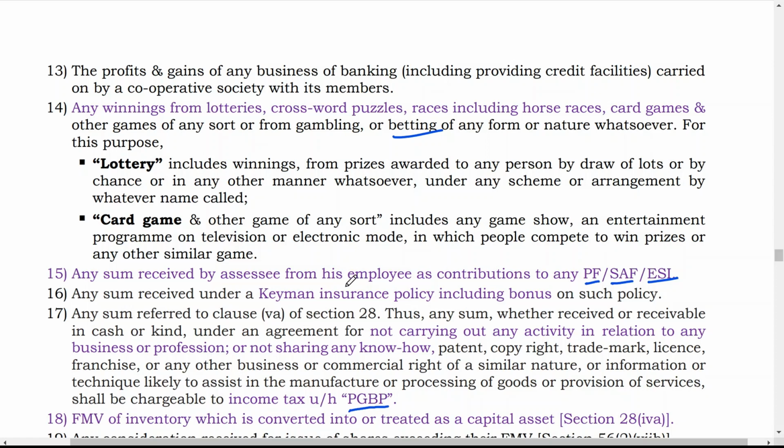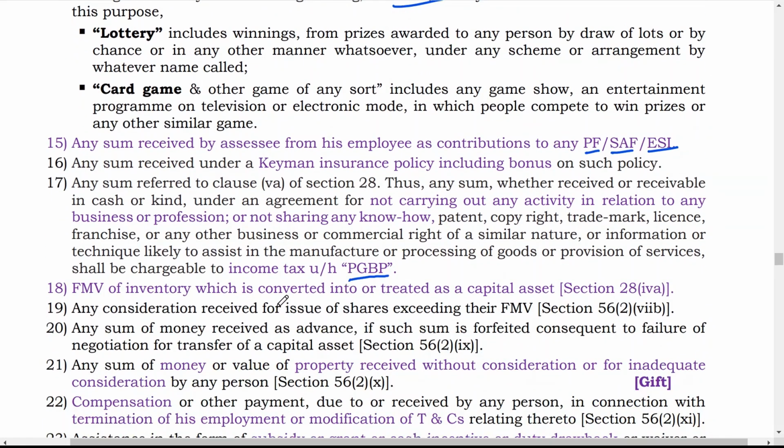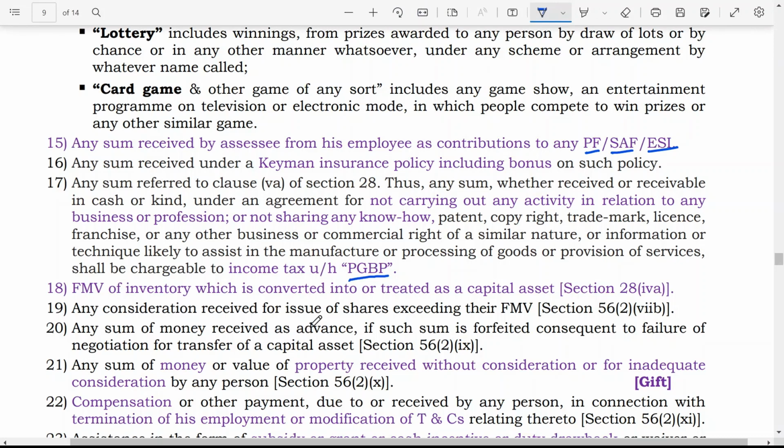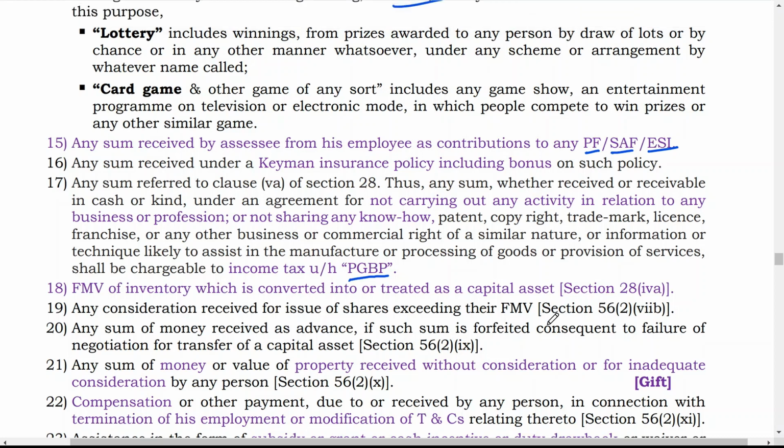Now next one is fair market value of inventory which is converted into or treated as a capital asset. If you have any inventory and you have converted it into a capital asset, then also it is income. Any consideration received for issue of shares exceeding their fair market value. If you issue any equity share at more than its fair market value, then it is considered as income under section 56 subsection 2 clause 7b.